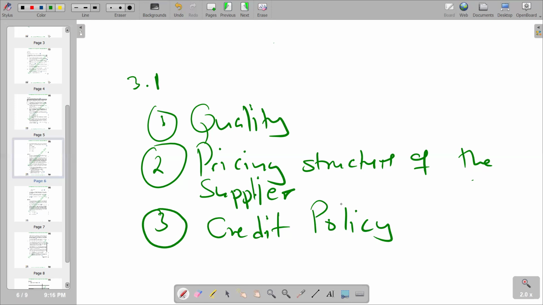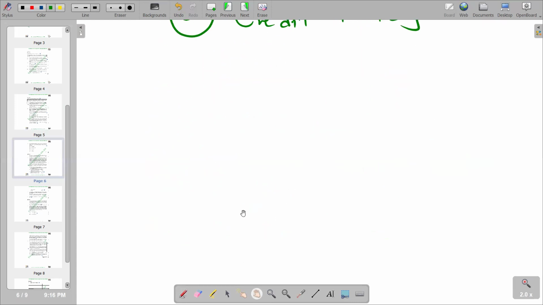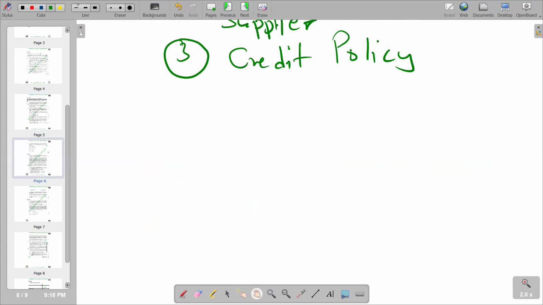Remember, it depends on our cash inflows. If the period doesn't match our cash inflows, because from our cash inflows, that's where we're going to get the money to pay the amount that is owing. So if our cash inflows are not matching their credit term, it means we should not engage with that supplier, because if we delay our payments, it's going to attract some interest, which is going to be very costly to the business. So that is a factor that has to be taken into consideration. We'll move on to the next factor that we can also take into consideration, which is terms of payment, which is now our number 4.